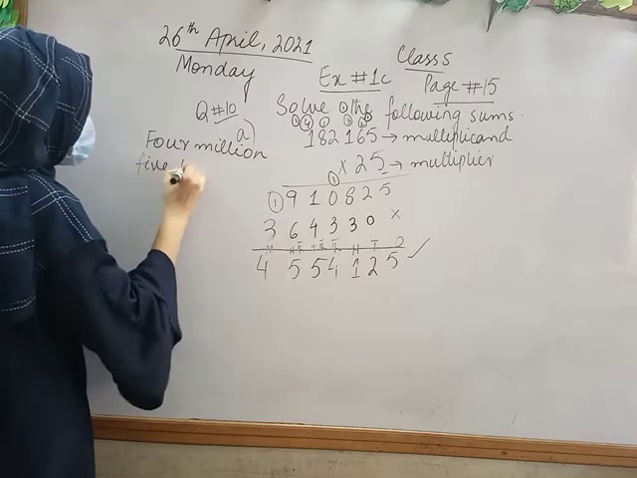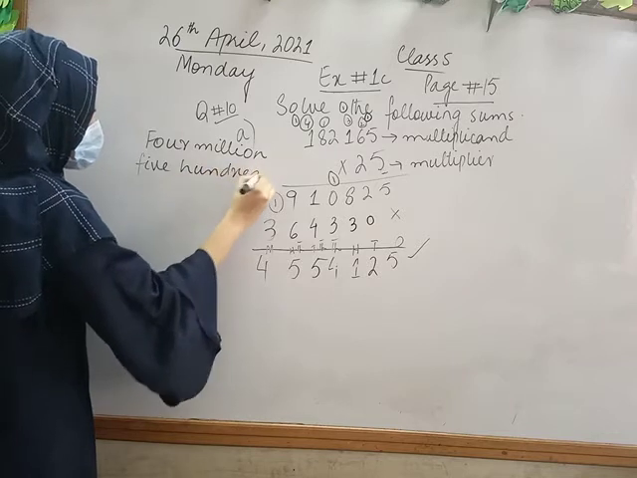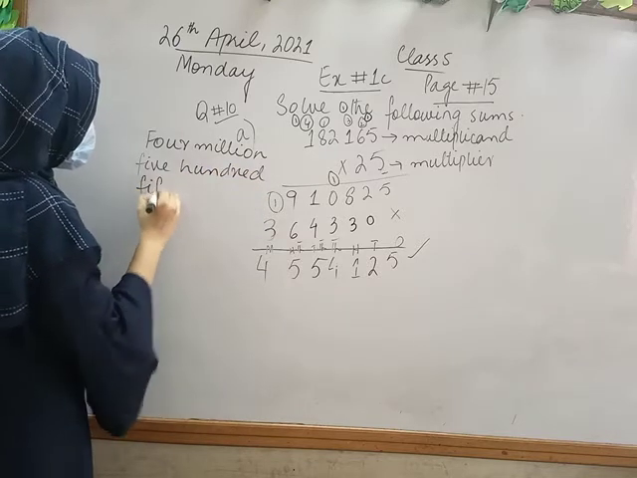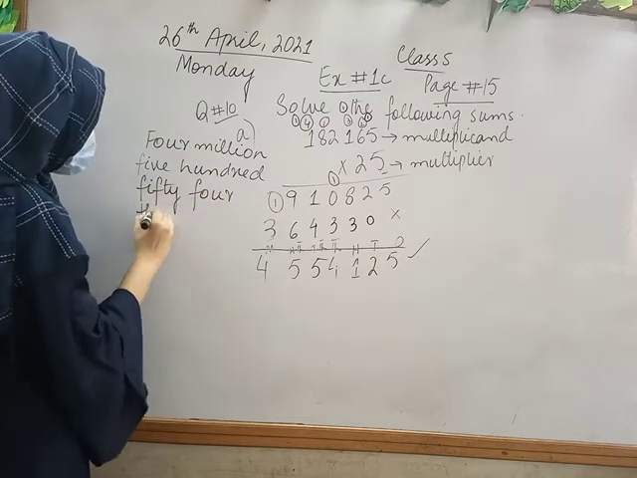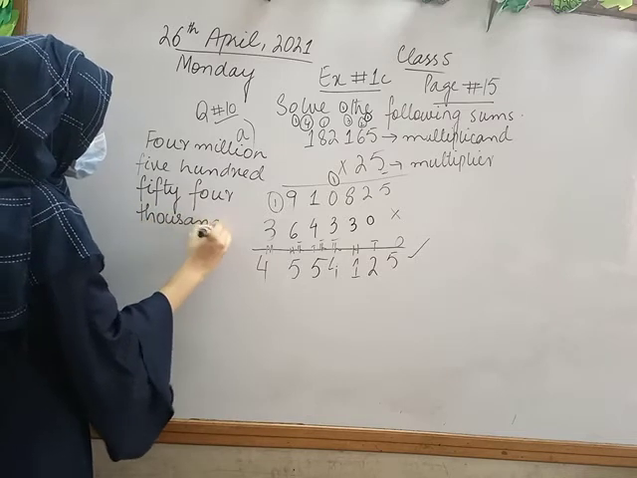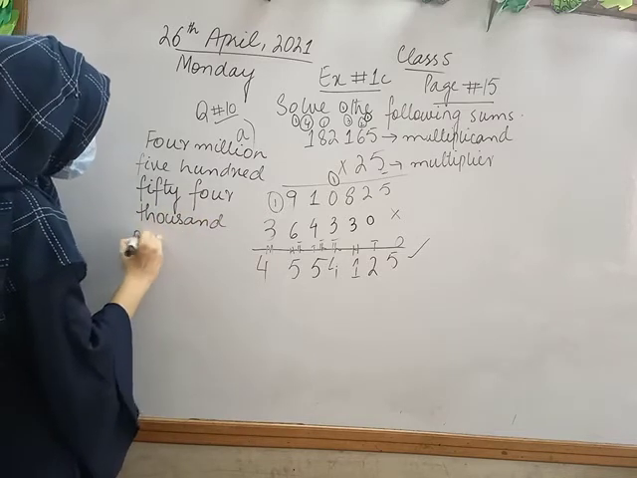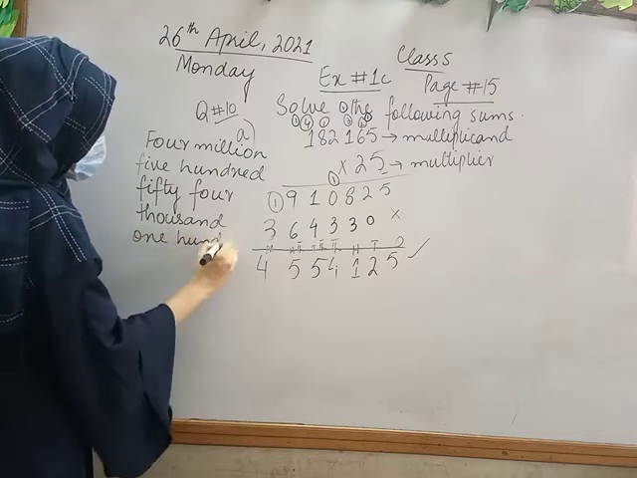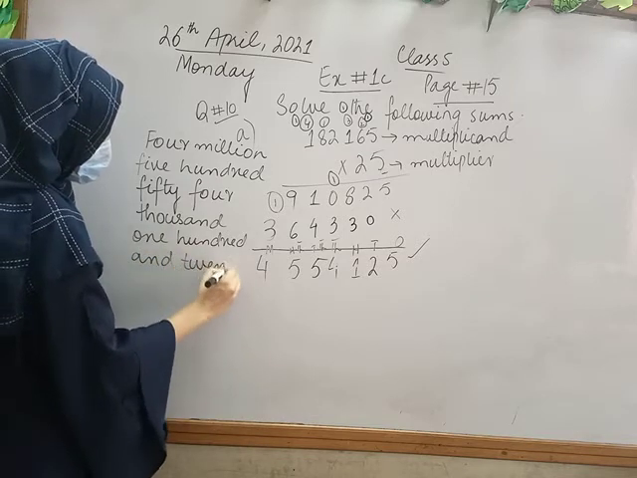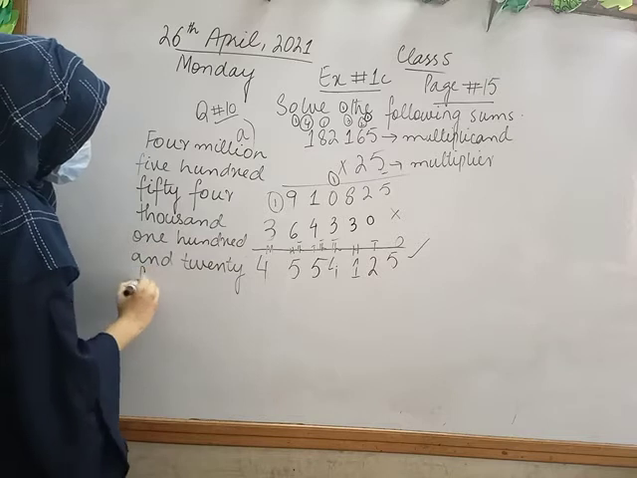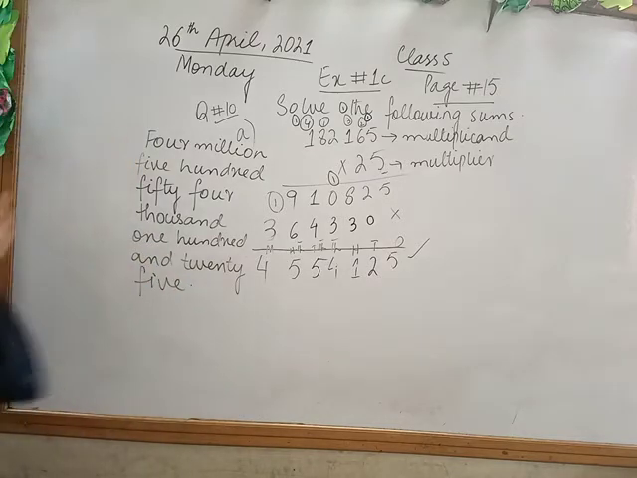500, 54, 54,000, 125. Okay class, 4,554,125. This is the total.